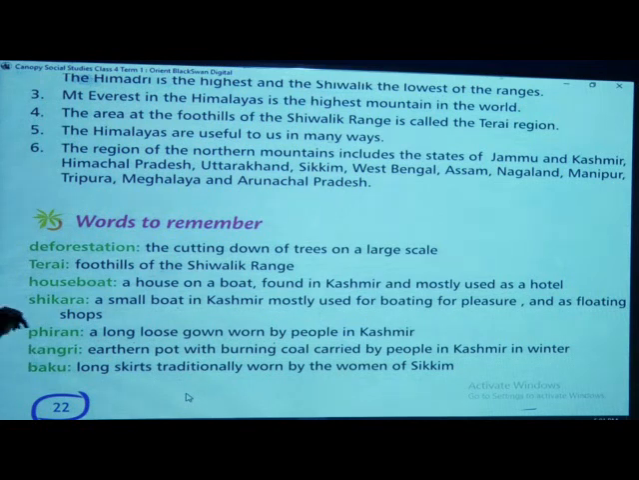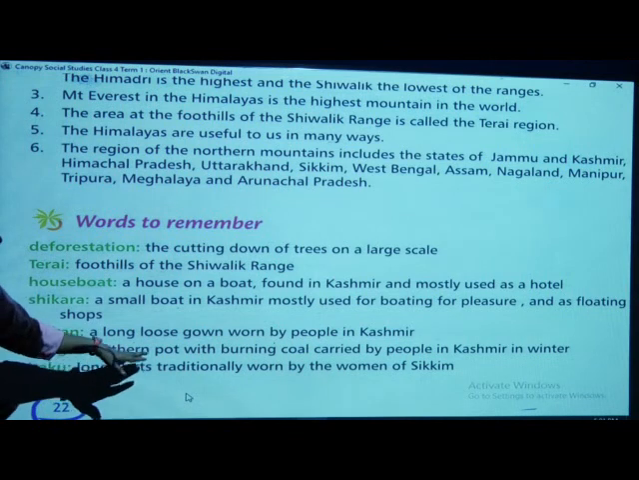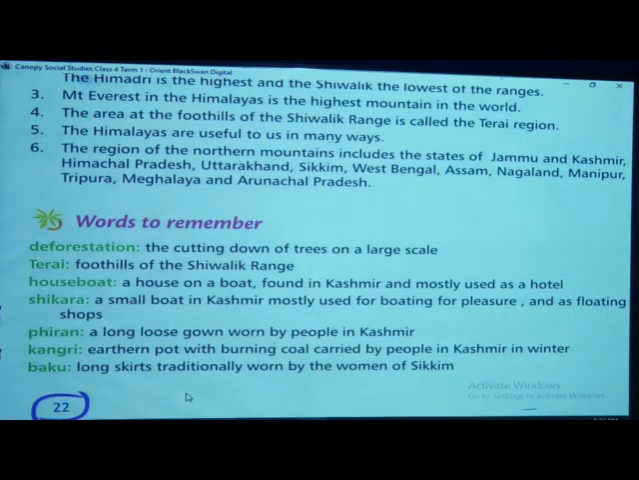What is a Piran? It is a long loose gown worn by Kashmiris. Kangri means an earthen pot with burning coal inside, carried by the people in Kashmir in winter. What is Bakhu? It is a long skirt traditionally worn by the Sikkim people.